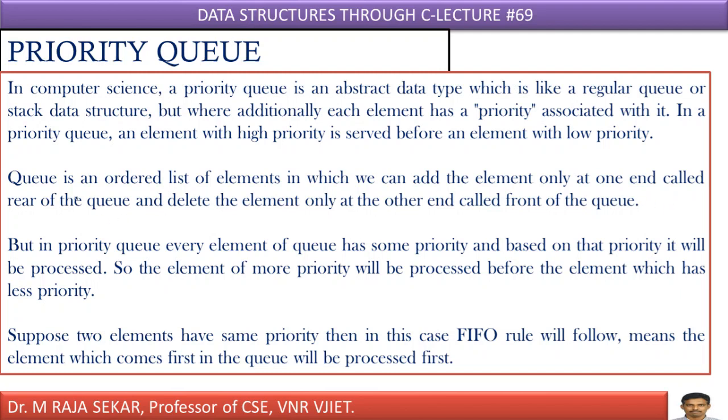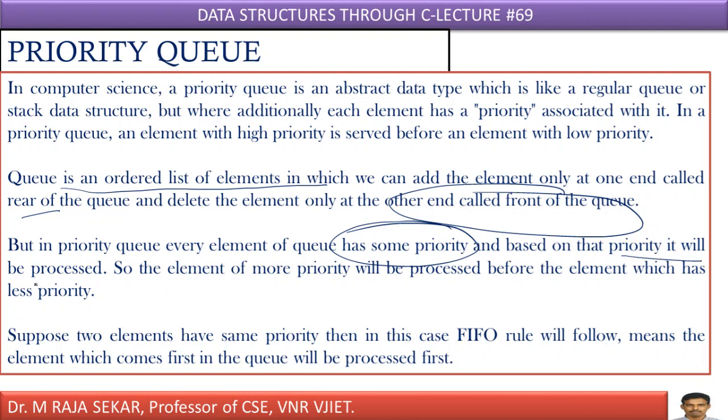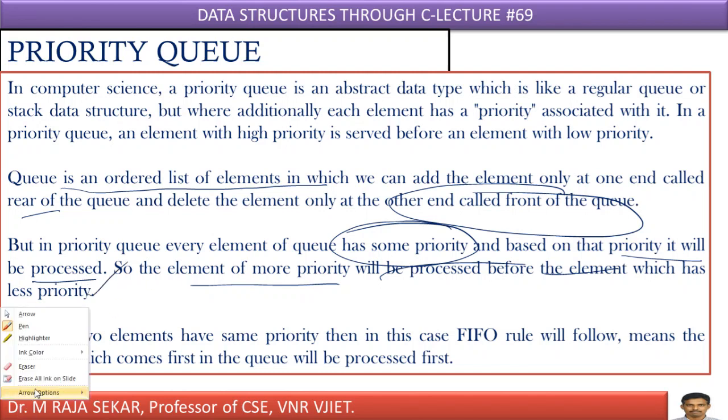Now, a queue is an ordered list of elements in which you have two ends, front end and rear end, and you can delete elements from the front end and add elements from the rear end. But in a priority queue, every element of the queue has some priority. Same thing we are saying repeatedly. Based on that priority, it will be processed. So the element with more priority will be processed before the element with less priority.